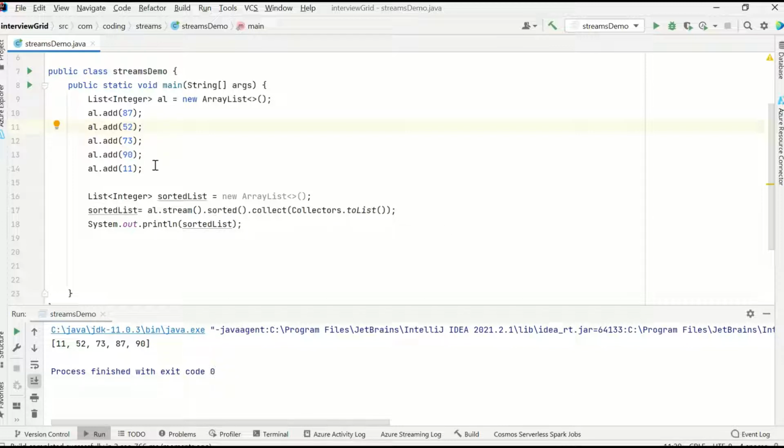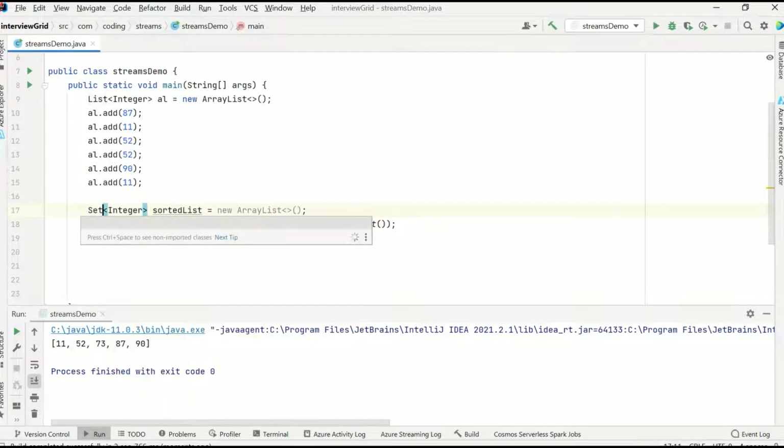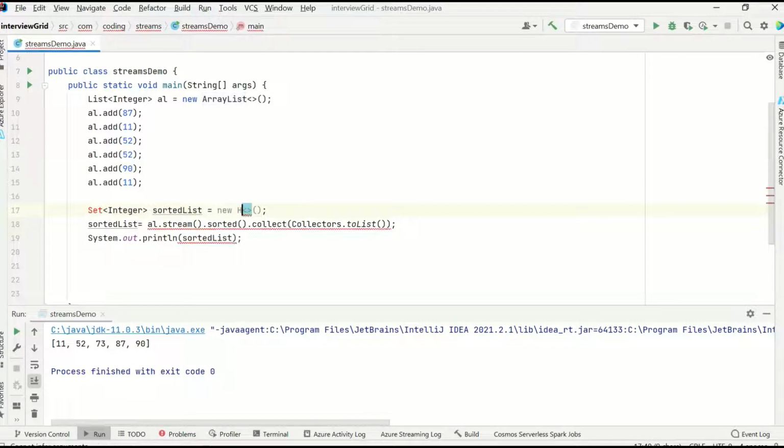Similarly, suppose I have the same values repeated. One more example I'm giving for collect. Instead of a list, we'll give it as a set, to show how to use Collectors or toList.